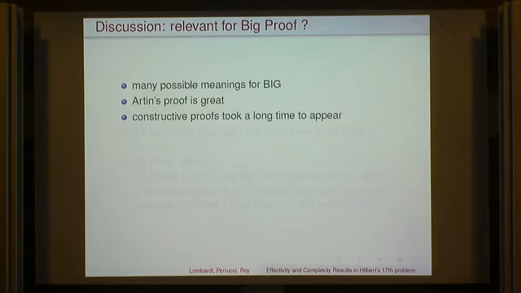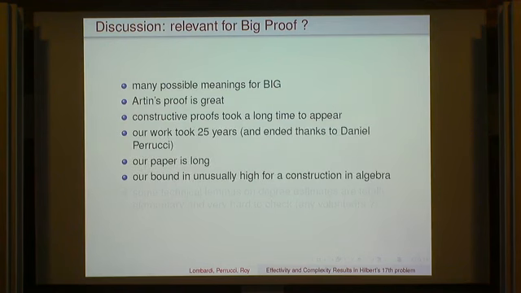Also, they take a long time to appear, so they are big in that meaning. For example, our work, which has been ending thanks to Daniel Perucci, because with Henri Lombardi we were not able to finish it. It took 25 years from the initial proof of Lombardi to the final writing of this paper. It's a long paper. It's also a high, I would say, unusually high bound for construction in algebra.